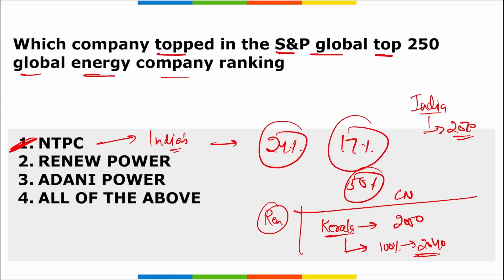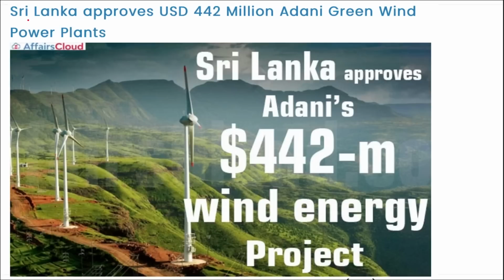All right, next is Sri Lanka. Sri Lanka has approved a $442 million Adani Green wind power plant. I repeat, a question will definitely be asked about which company will be providing a green wind power plant to Sri Lanka, and it will be your Adani Green company. So Sri Lanka has approved a $442 million deal with Adani Green Energy for a wind power plant.